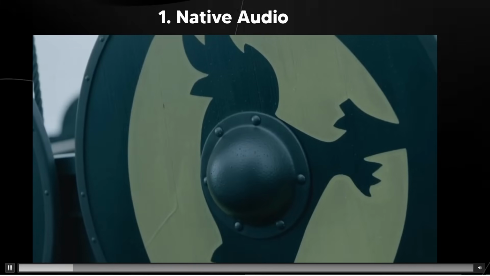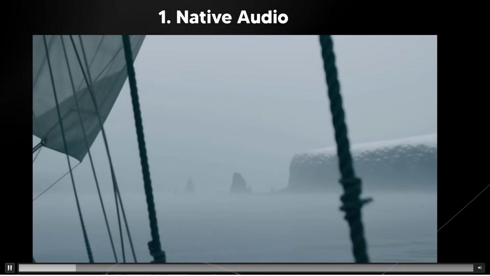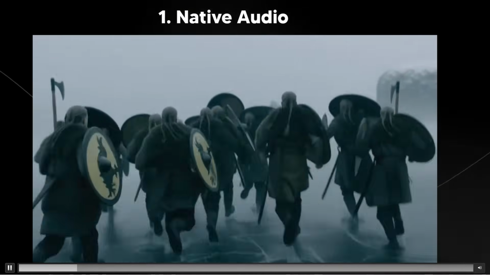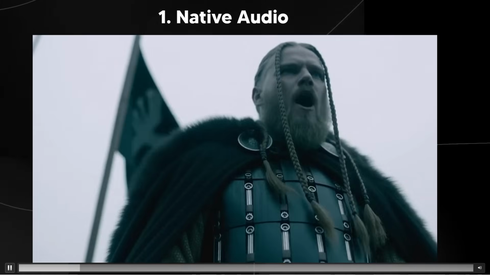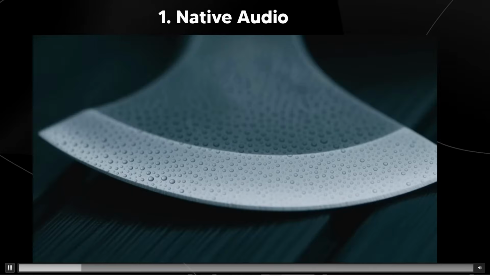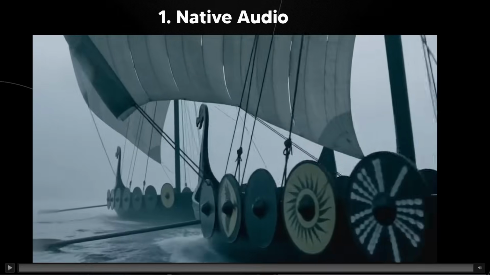And most people don't really know where to even get the sound effects from without facing a bunch of different copyright issues. So this embedded feature, native audio, is really good. And I think since we saw it with Veo 3, other video platforms are going to continually adopt this practice moving on into the future.